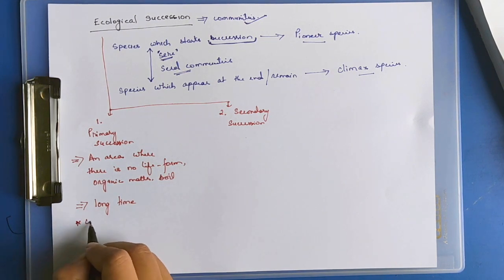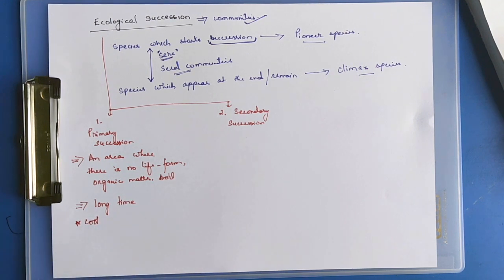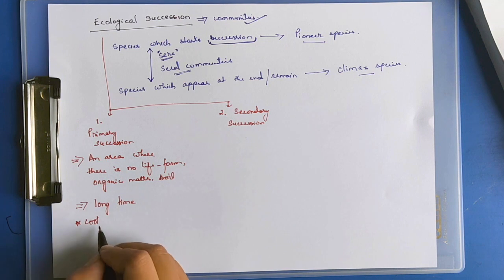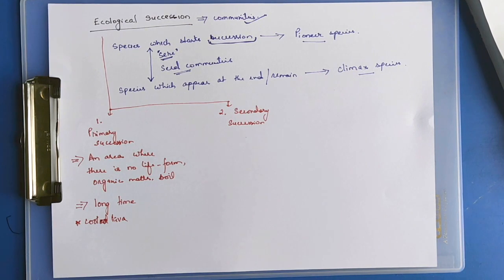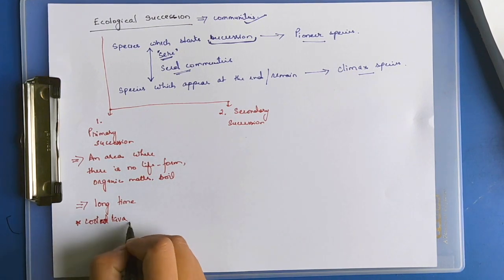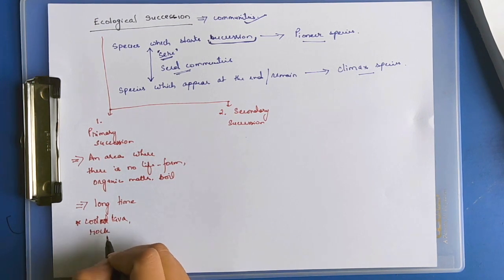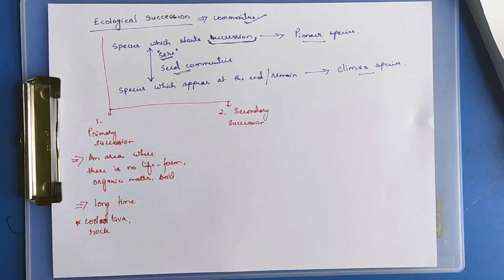Examples would be volcanic eruptions, where there will be cooled lava. When the lava is cooled and life forms start to appear, it is an example of primary succession. Similarly, bare rock where there is no life form, and life begins to appear, is primary succession.